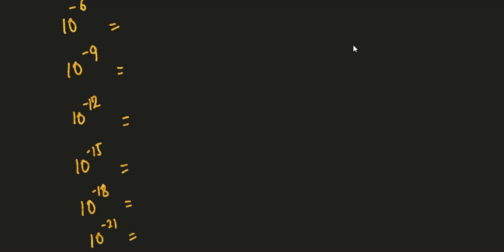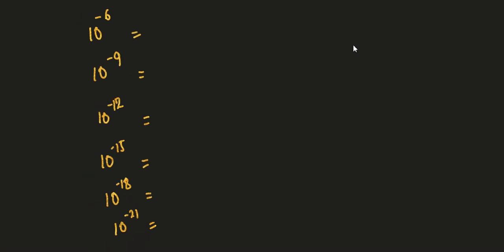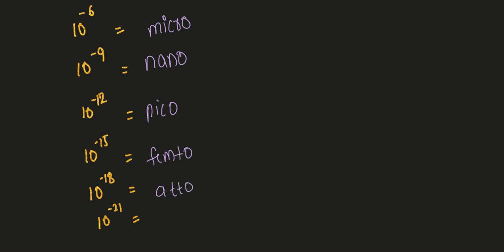Let us try to understand here. 10 to the power of minus 6. The name of 10 to the power minus 6 is nothing but micro. N for 9, N for nano. Okay, just remember like this: N for 9, N for nano. 10 to the power of minus 9 is nano. Okay, next pico. Next femto. Next atto, and the last one is zepto.